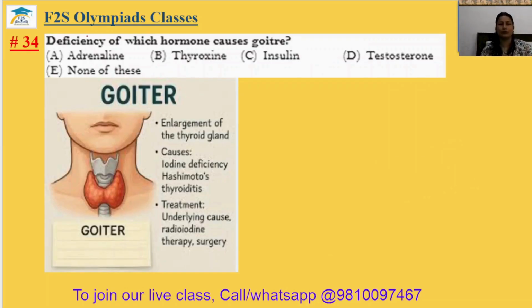Question number 34. Deficiency of which hormone causes goiter? So deficiency of thyroxine hormone. Actually, at our neck there is a thyroid gland, and thyroid gland secretes thyroxine hormone. The 34th answer will be your option B.